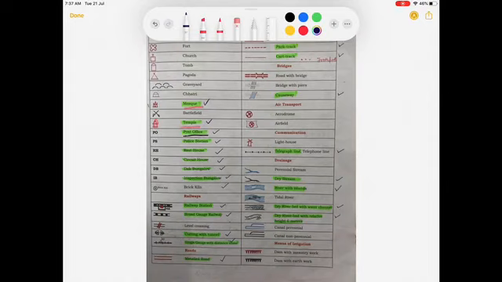If PO is written in your sheet, that will indicate a post office. That is a communication facility in that area. If PS is written, that will give you an indication about a police station. RH means rest house. CH is circuit house. DB means dak bungalow. IB means inspection bungalow. So these all are the symbols, children, that tell you that this is a facility for the government employees when they move from one area to another area, and they are able to stay in these places. So that is meant for the government employees.